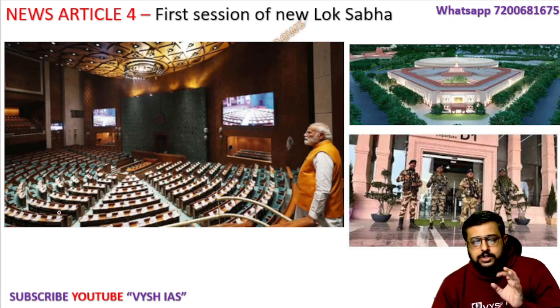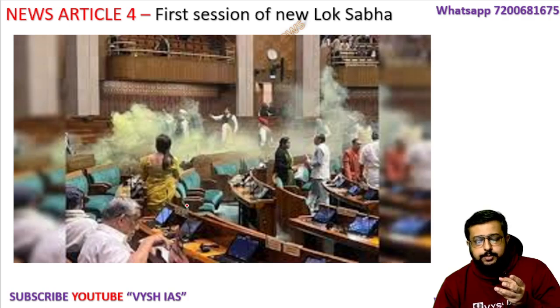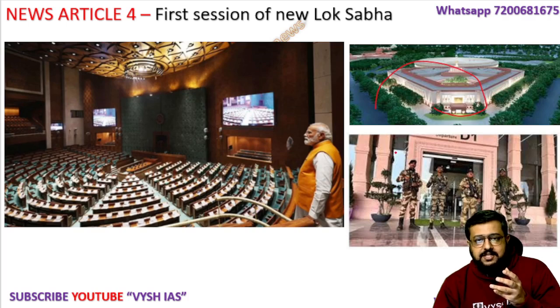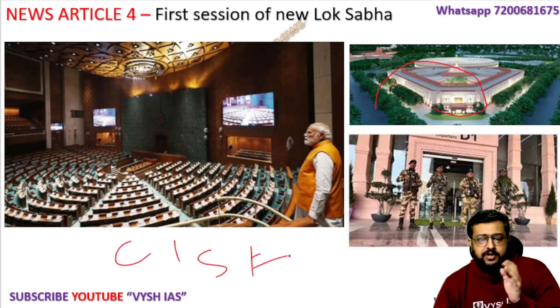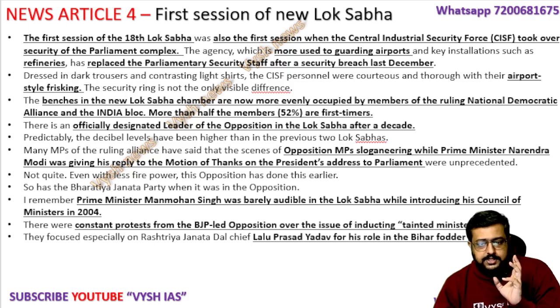Okay, so here, the Lok Sabha session I told you about. This is the new triangle-shaped Parliament. Earlier it was that circular one, about which a prelims question has already come. Now recently, because of last year's incident where some people came with smoke bombs and all, we are introducing CISF as the security personnel. CISF, we know, takes care of all our infrastructure, airports, everywhere, the frisking. You will see military-uniform kind of people everywhere in airports and important buildings. That is CISF. Now they are given charge of the new Parliament building because of this unfortunate incident. So there are some related points.